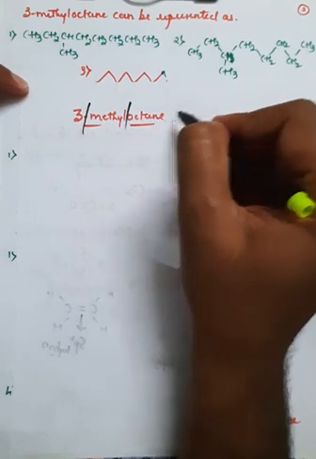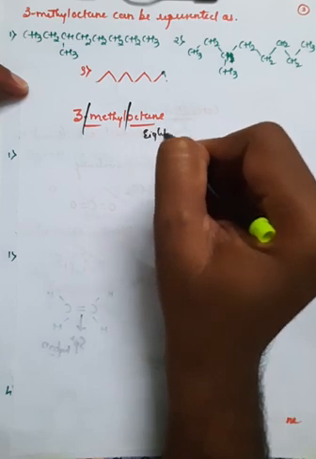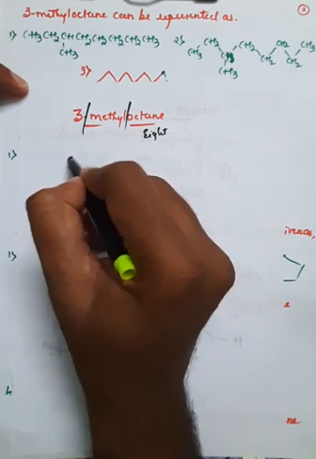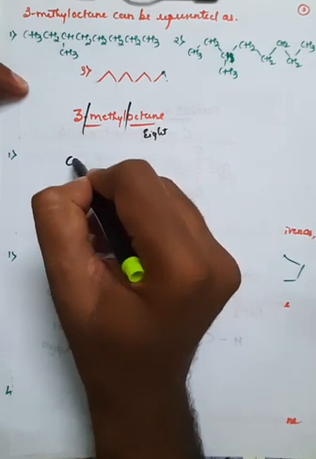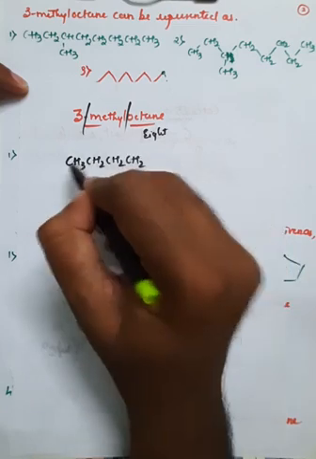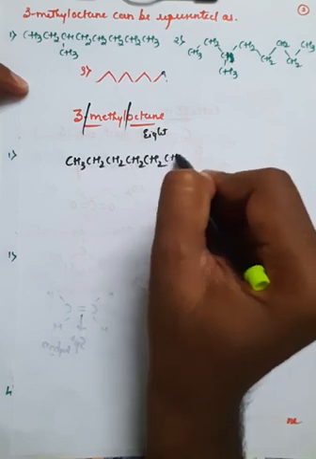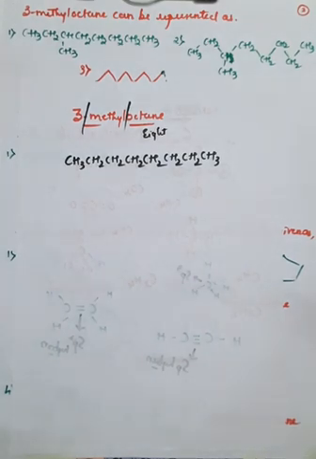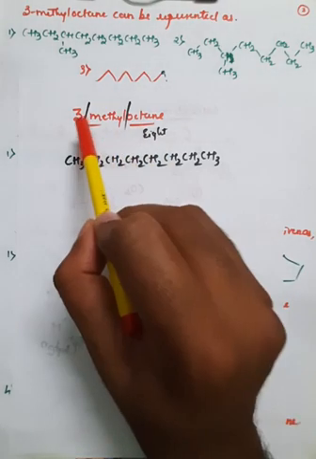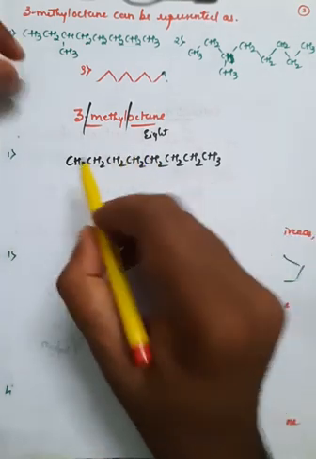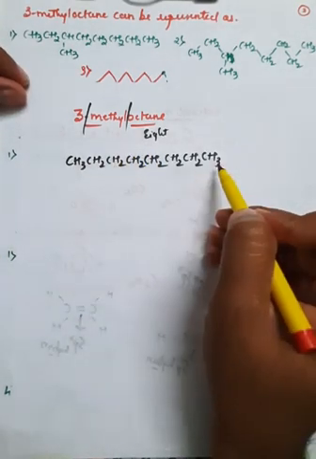So first we'll write octane. Octane means it has 8 carbon atoms in a chain. If you write 8 carbon atoms, the terminal will always be CH3, then CH2, CH2, CH2 (4), CH2 (5), CH2 (6), CH2 (7), and it is a CH3 terminal, right? So the terminal will always be CH3, and if you observe here, they have specifically used the word 3-methyl. Methyl means the CH3 group. So at the third position there is a methyl group. You can count from here 1, 2, 3, or you can come from here also 1, 2, 3, right?